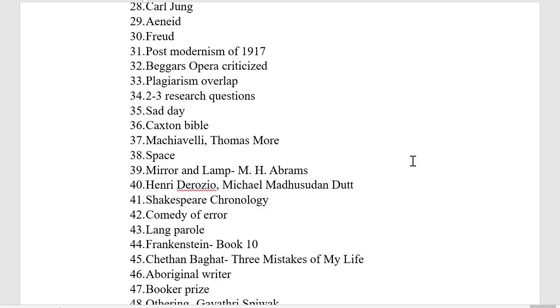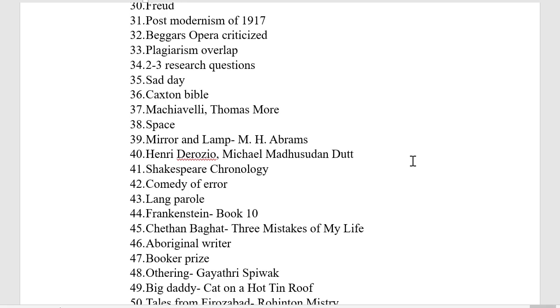What does space mean in literature studies? A question from M.H. Abrams, Mirror and Lamp. What does mirror signify? What does lamp signify in that particular work? So again, it was a statement-level question. The 40th question is again chronology. Among the options, there was Henry Derozio, Michael Madhusudan Dutt, all the early writers of Indian literature.